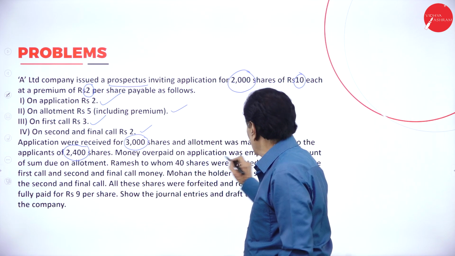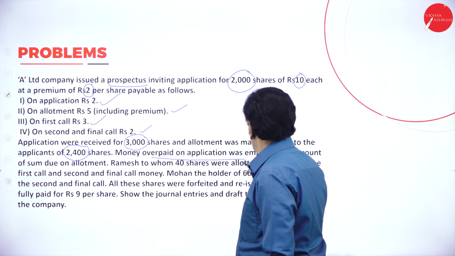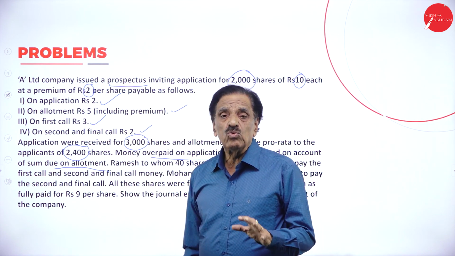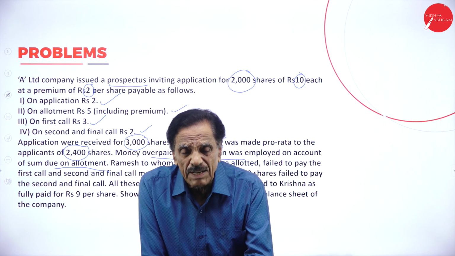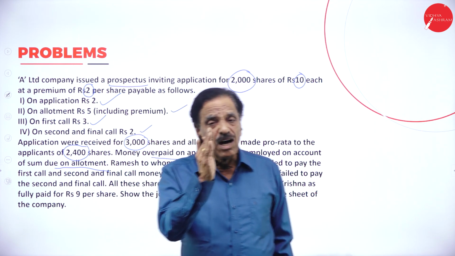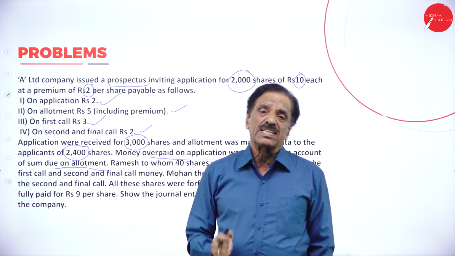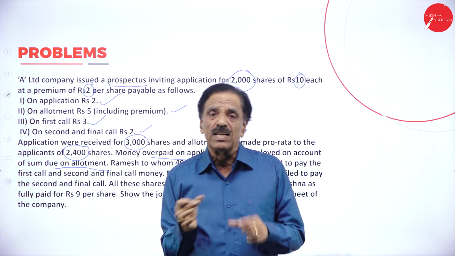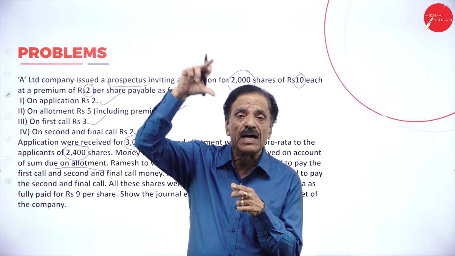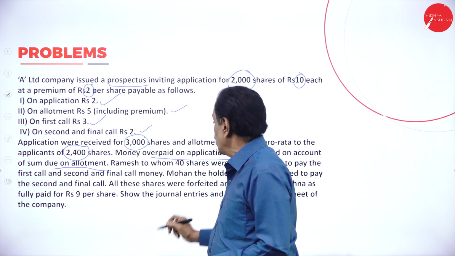Then money overpaid on application was adjusted against the amount due on allotment account. So you got 3,000 shares. How many applications accepted? 2,400. How many applications rejected? 600. Money will be refunded. How many applications accepted more? 400. That money will be adjusted to allotment.